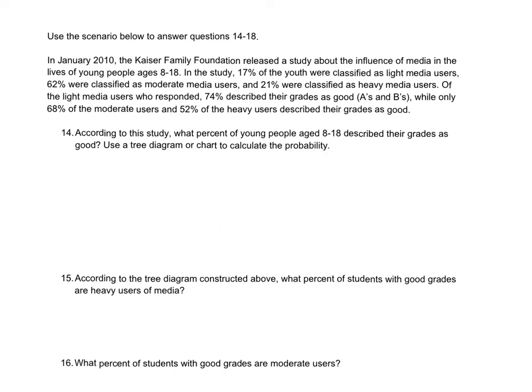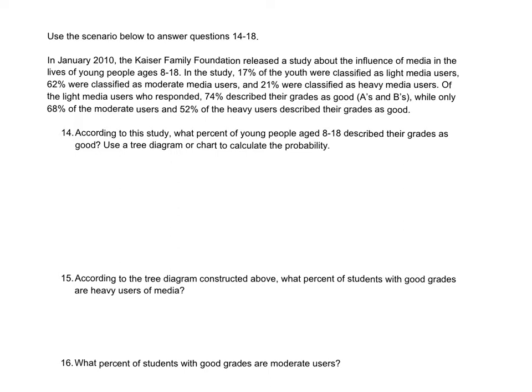Of the light media users who responded, 74% described their grades as good, while only 68% of moderate and 52% of heavy described their grades as good. So according to this study, what percent of young people aged 8 to 18 describe their grades as good? Use a tree diagram or chart to calculate their probability.